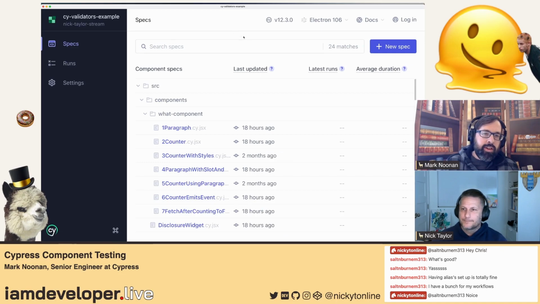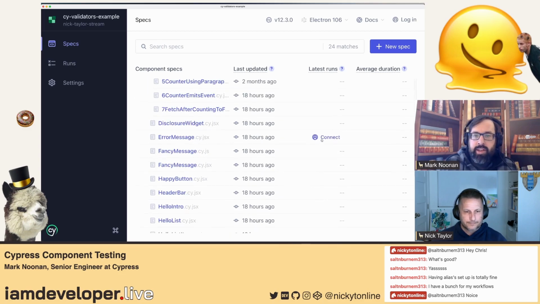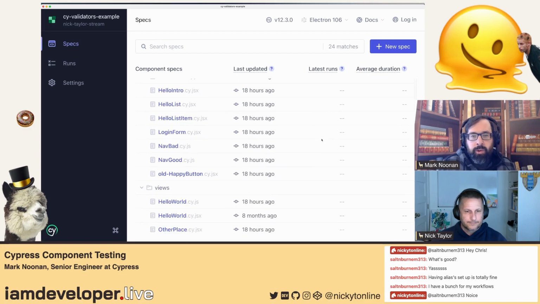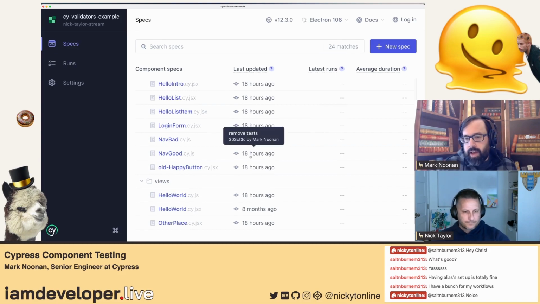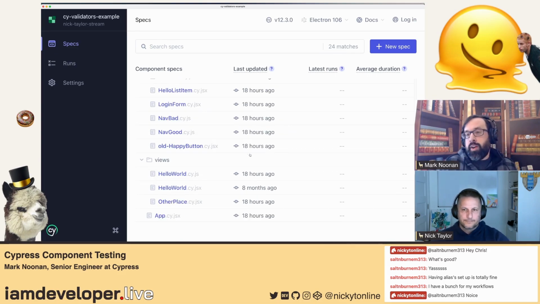I run a lot of things at 150 or something like that. So what you see here is the list of specs, and there's some UI there around the runs and the statuses of those that are based on if you're logged into the Cypress dashboard. That's what those columns are.